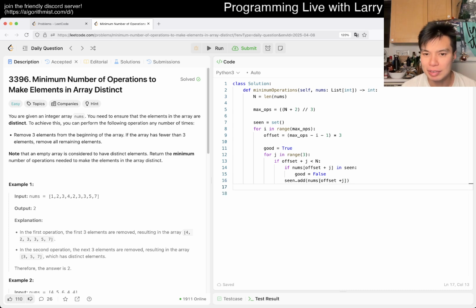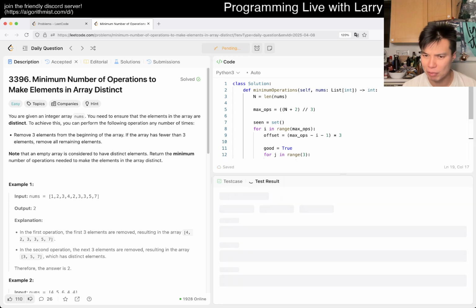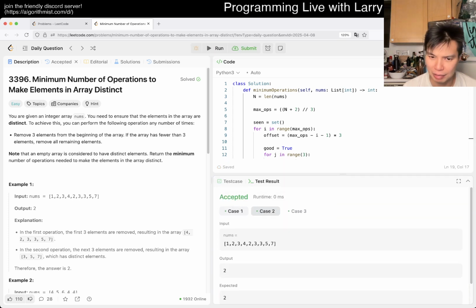But yeah, so if not good, then we did i number of operations before this is not good, so then we return max ops minus i or something like that. Otherwise the entire array is okay, so then we just return max ops minus max ops, which is 0. Something like this. Maybe it's off by 1, but the idea is kind of like that, right?